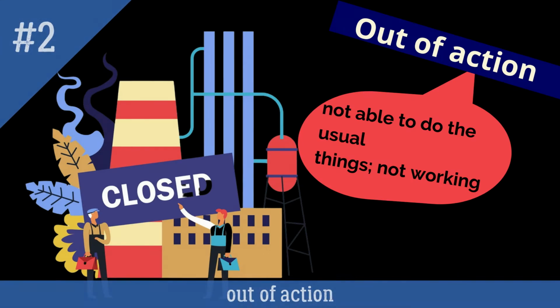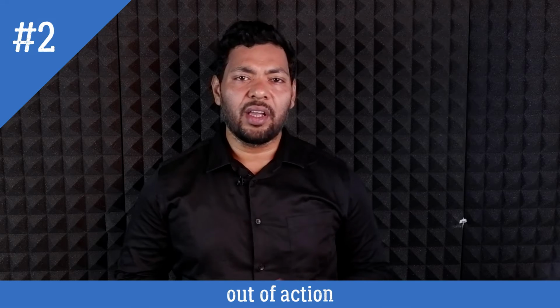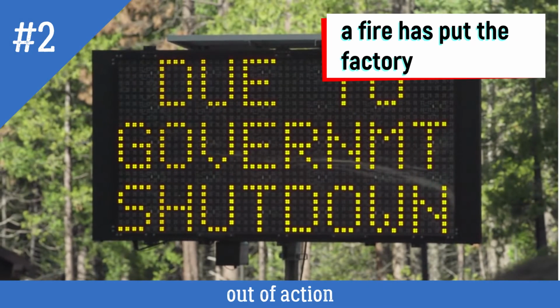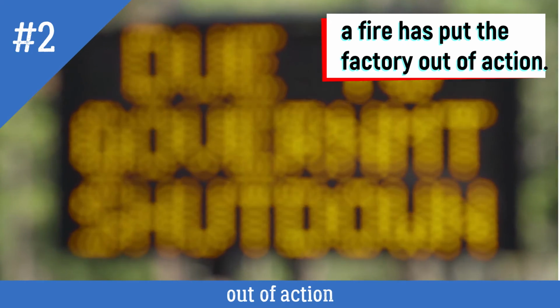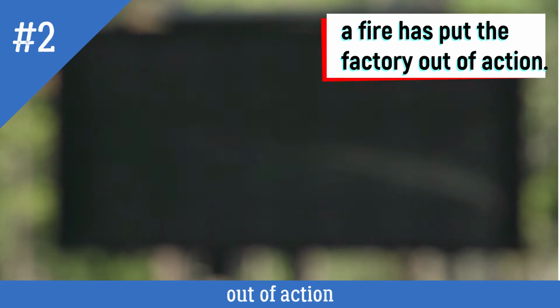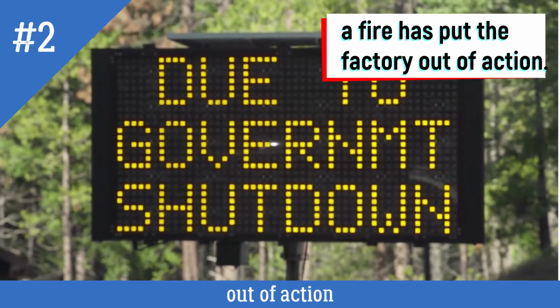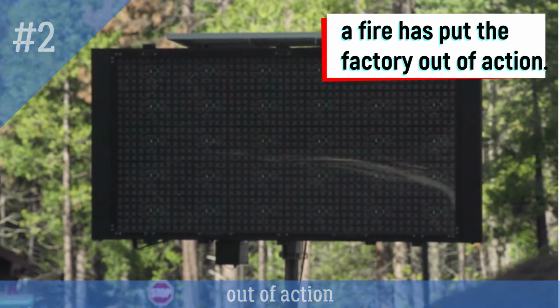The second idiom is out of action, and the meaning of this idiom is someone who is not able to do the usual things, not working. For example, we can understand by this particular sentence: a fire has put the factory out of action. So a factory was running, but then there was a fire, and because of that the factory is now shut down. So the factory is right now out of action.